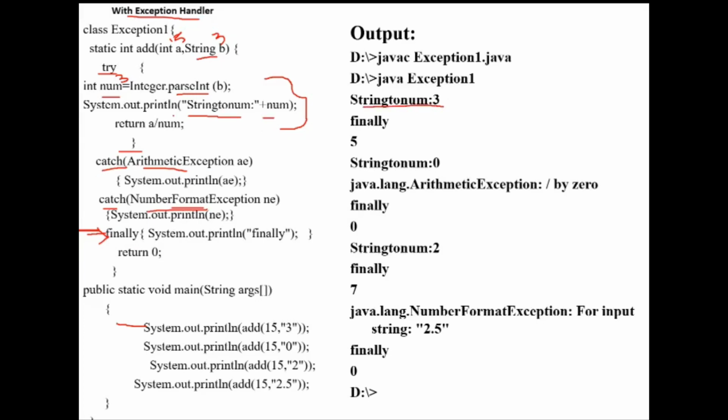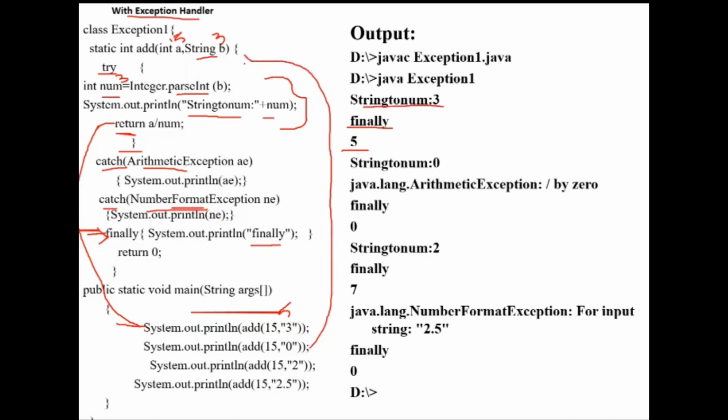After that, before the return statement, the finally block is executed. So it will print "finally", and only then the return statement is executed. Whether an error is there or not, the finally block will be executed. Now there is no exception, even so the finally block is executed. Then the return value comes here, so it will print the value 5. And next it will come to here.